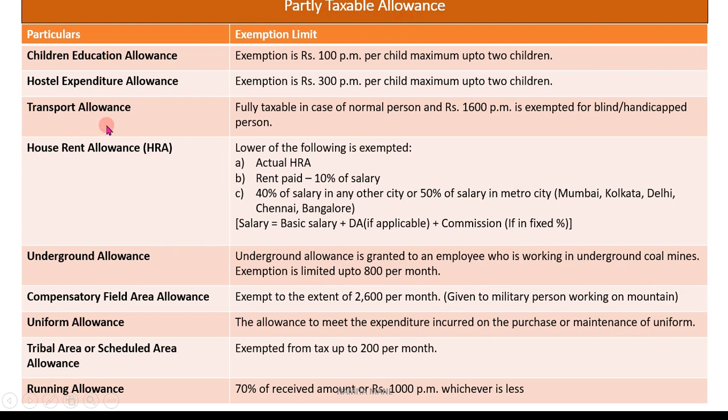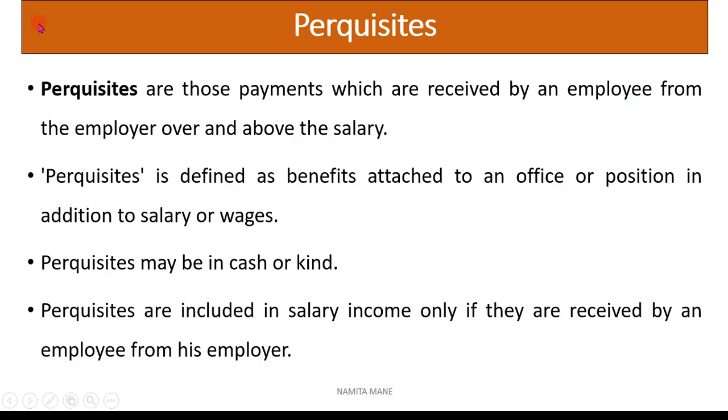From these partly taxable allowances, from the point of view of the examination, the important ones are children education allowances, hostel expenditure allowances, then transport, and house rent allowances. These four allowances are very important because in university examinations the questions come on these four allowances. Next after allowances is perquisite.